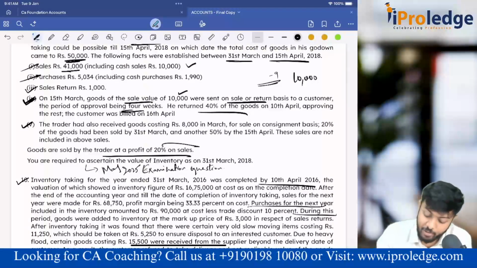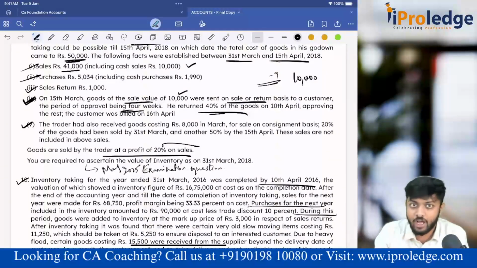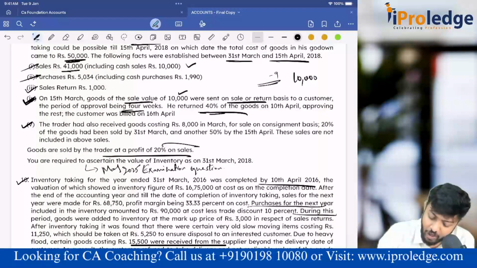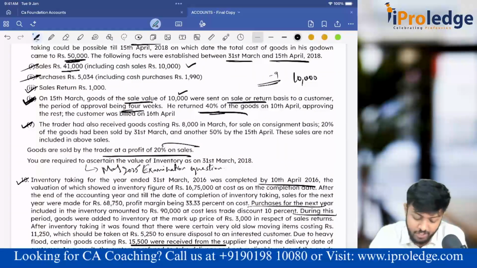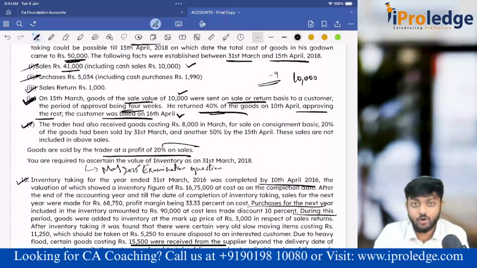Since that is 10th April, while taking the 15th April stock taking, this 40% is included. The remaining 60% he has approved, and the customer was billed on 16th April, the next day after taking the stock.